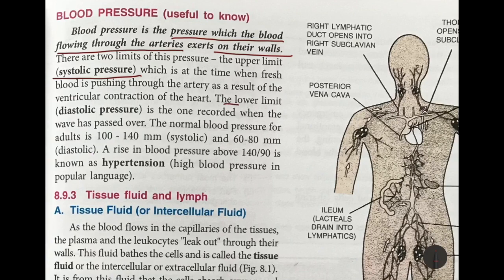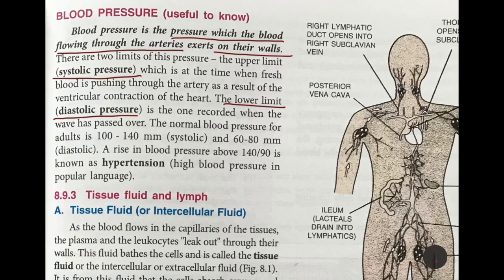And next is the lower limit, diastolic pressure, which is recorded when the wave has passed over, that is, the fresh blood has finished flowing past the artery.